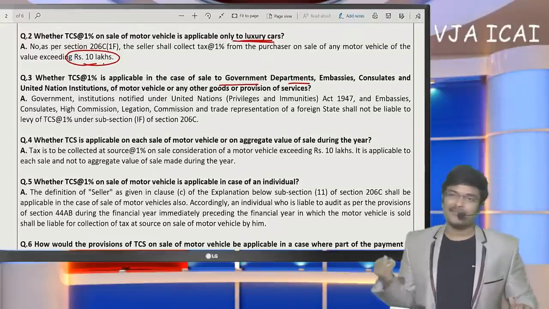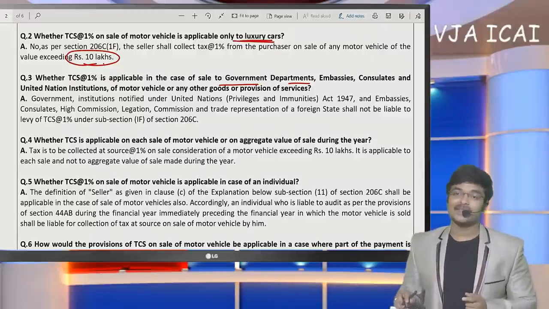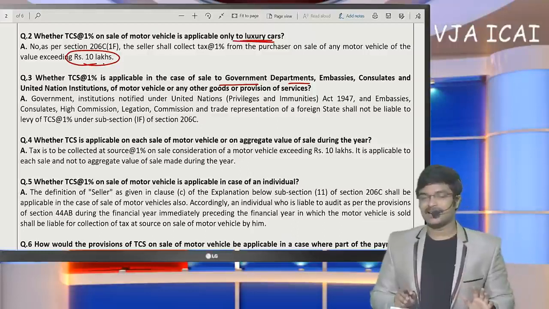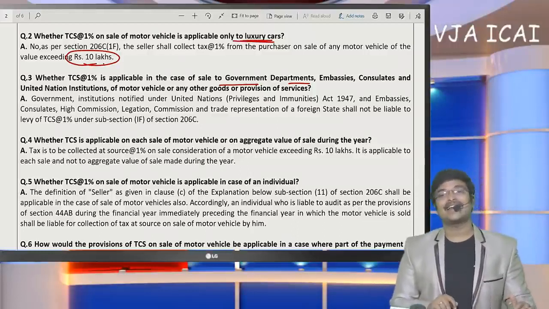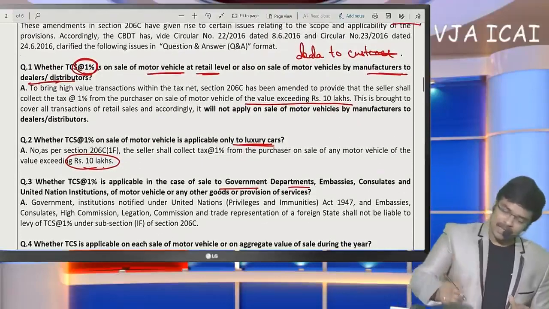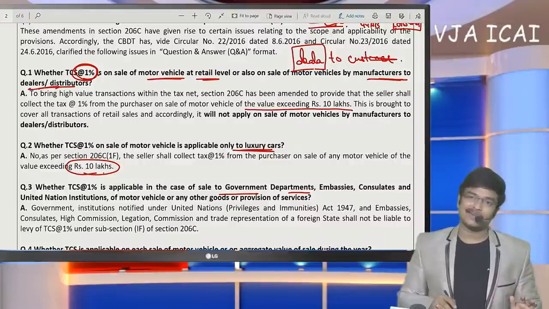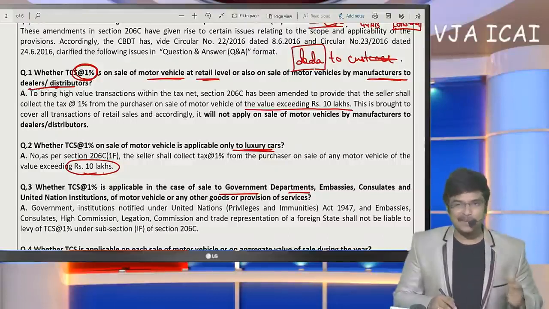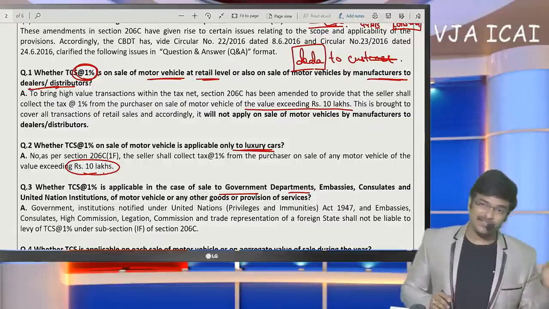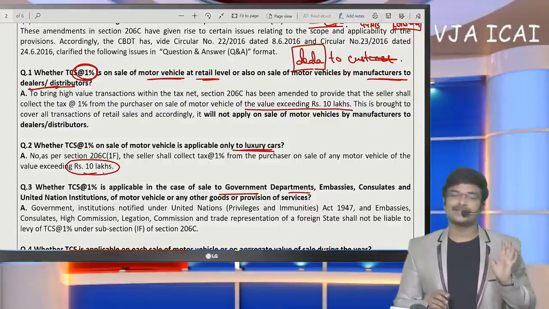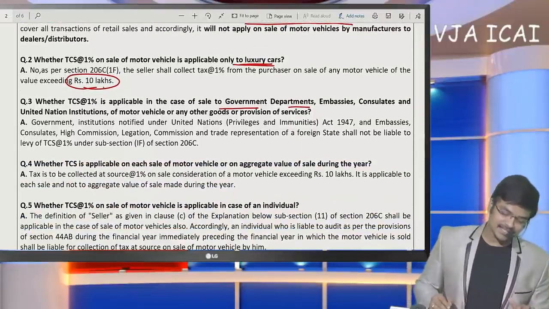If a partnership firm purchases a motor vehicle, or an individual purchases a motor vehicle for business use, since he is a retail consumer, purchasing not for reselling purpose, TCS at the rate of 1% will get collected. The thing to be noted here is, if we purchase a motor vehicle above 10 lakhs from any motor vehicle dealer, whether we use it for our business or for our personal use, a motor vehicle above 10 lakhs will get attracted TCS.